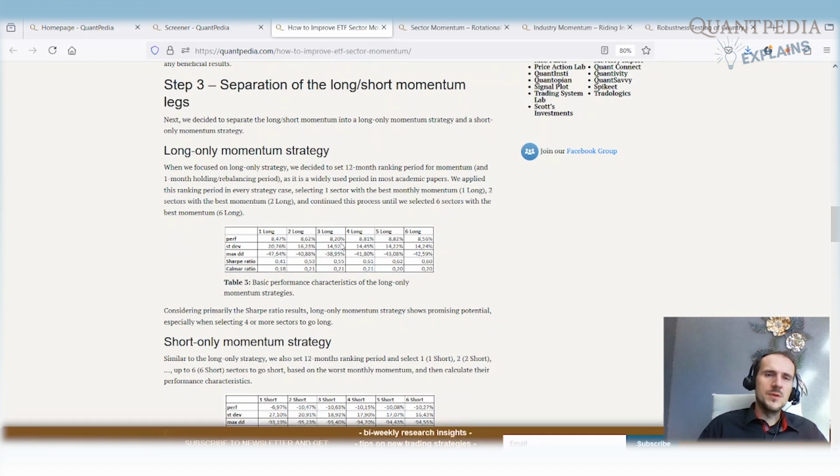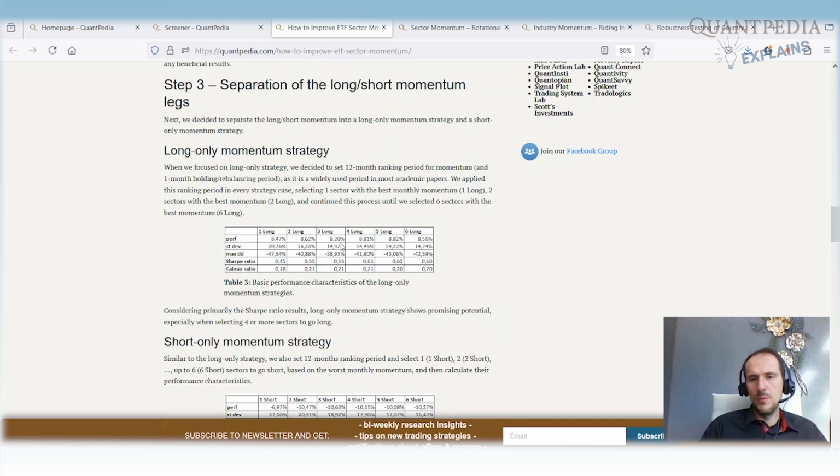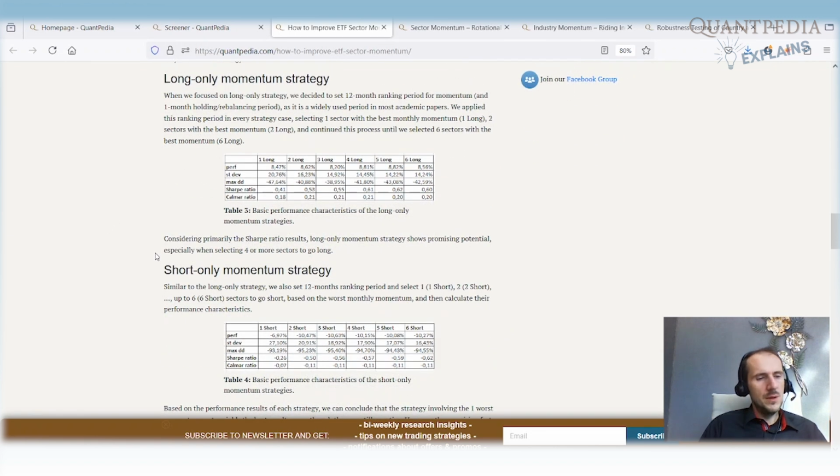Step number 3 was the separation of long and short momentum. We decided to separate the long only leg and short only leg to see what is the contribution. So let's take a look at the long only leg. When we select just the best performing 1, 2, 3, 4, 5, 6 ETFs, what we can see is that as we gradually increase the number of ETFs that we select, our Sharpe ratio increases, our volatility decreases. We gradually have the better Sharpe ratio the more ETFs we select. The optimal number is probably between 4 to 6.